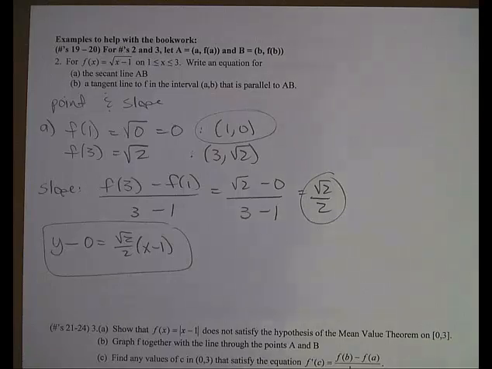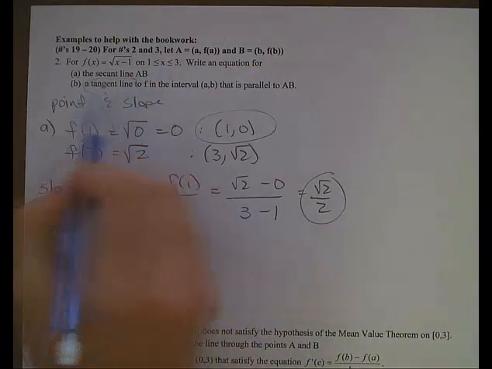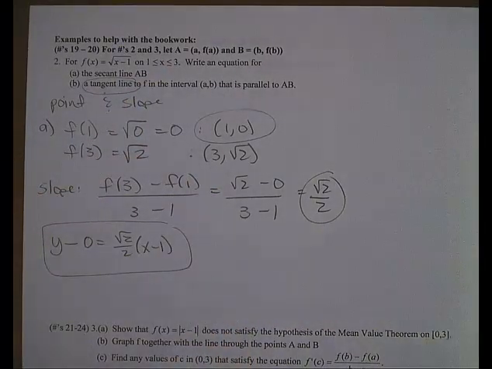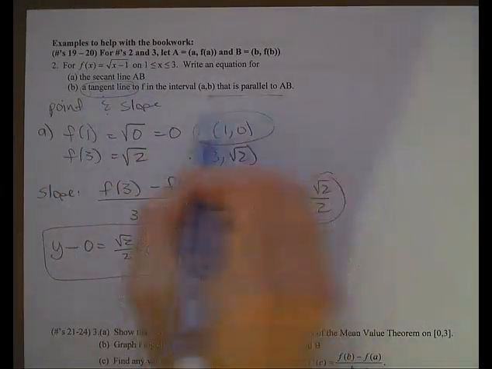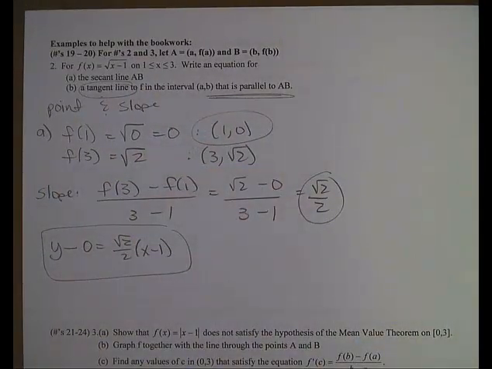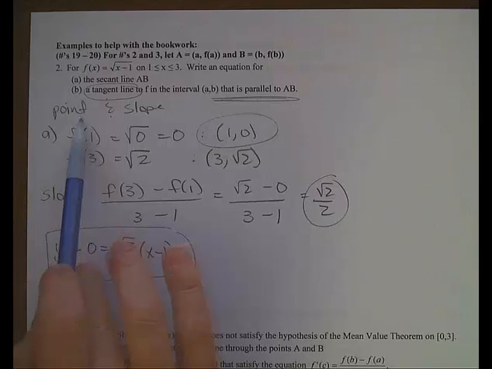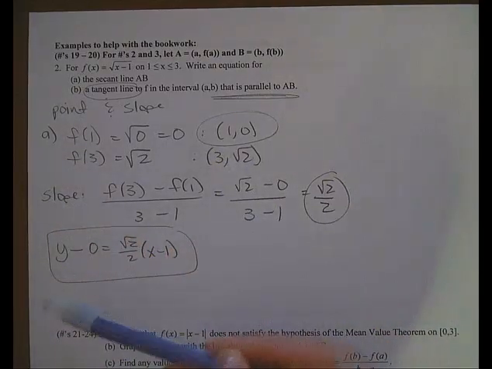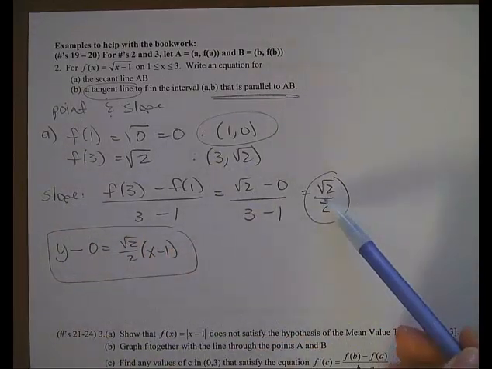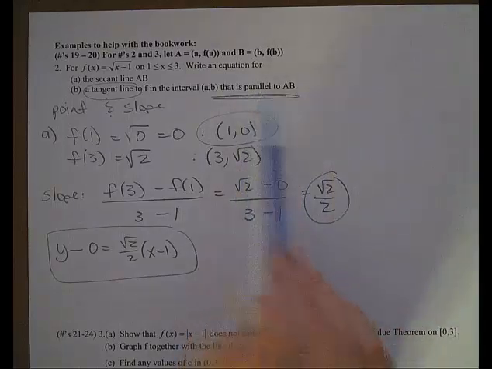Okay, so then for part B, it wants us to write the equation of the tangent line. Not just that, but the tangent line that is parallel to the secant line. So I need to find, first of all, where? I need to find my point. And that's going to happen when the slope of the tangent line is equal to the slope of the secant line. That's when they're parallel.